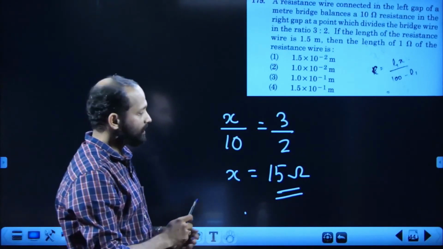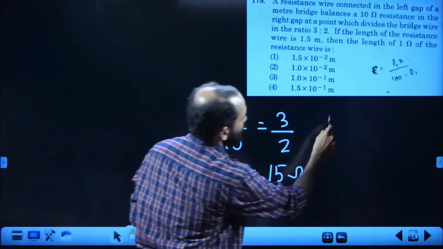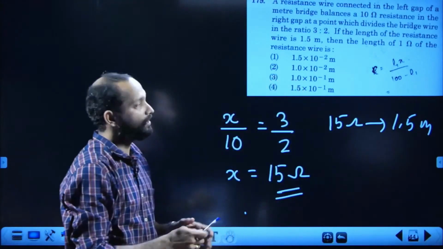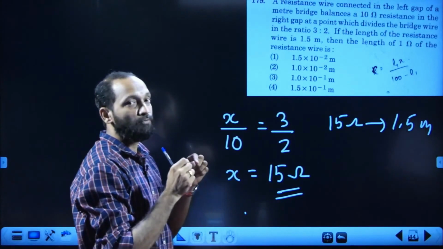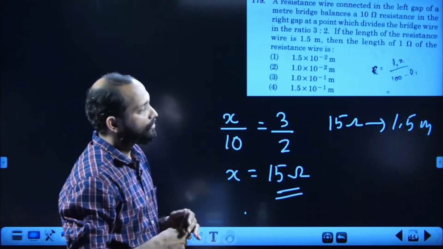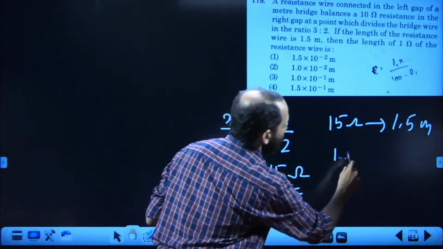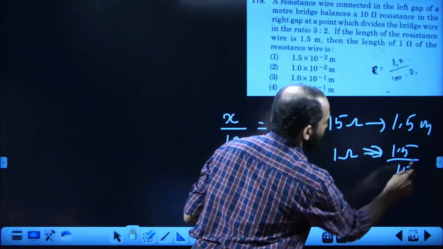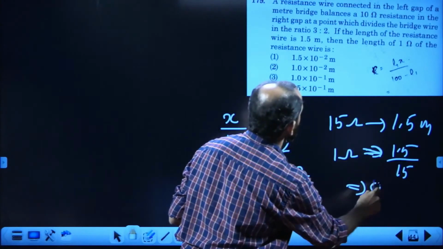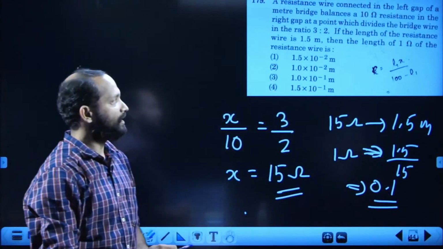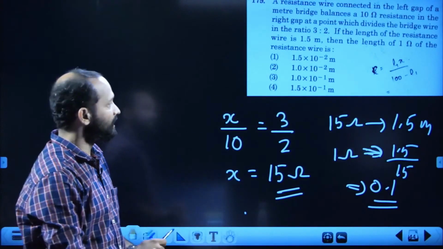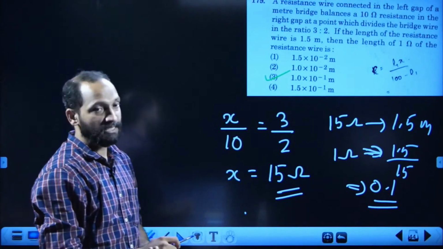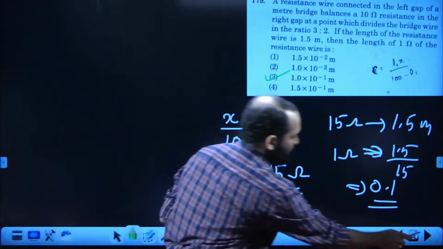Okay, the unknown resistance is 15 ohm, but 15 ohm means 1.5 meter because the wire on the left gap is given to be 1.5 meter. 15 ohm has 1.5 meter. That means 1 ohm should have 1.5 divided by 15, that means 0.1. The answer must be 1 into 10 power minus 1. Third option is the right answer. 179. The last one is the 180th one.